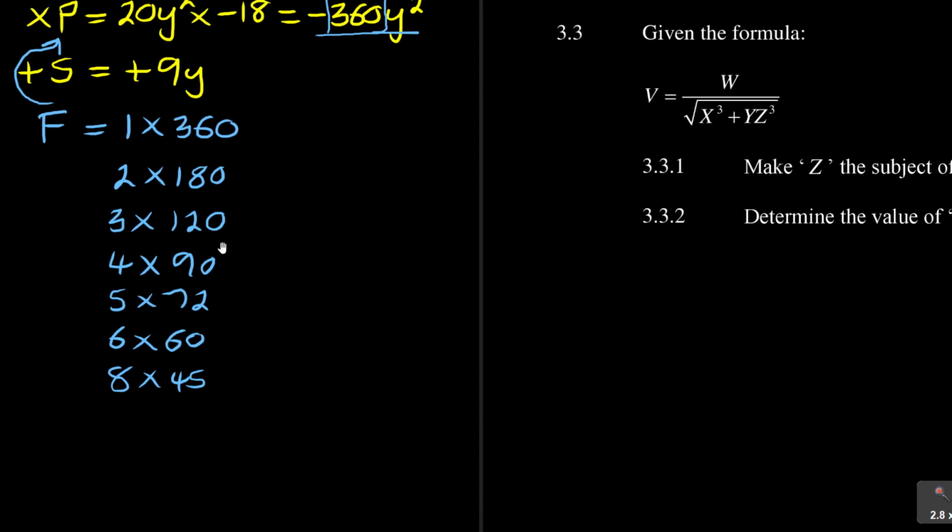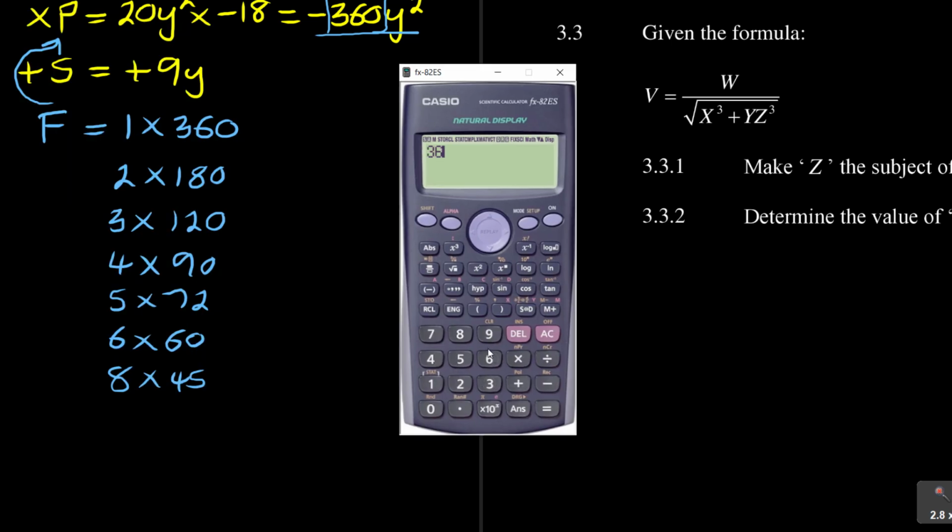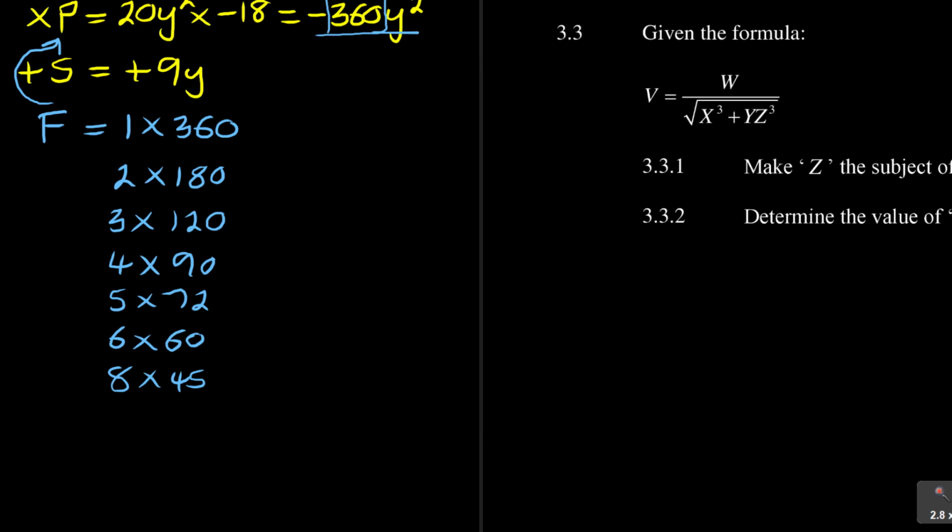After 8, we try 9. 360 divided by 9 is 40. And 360 divided by 10 is 36. So you have 9 times 40 and 10 times 36.